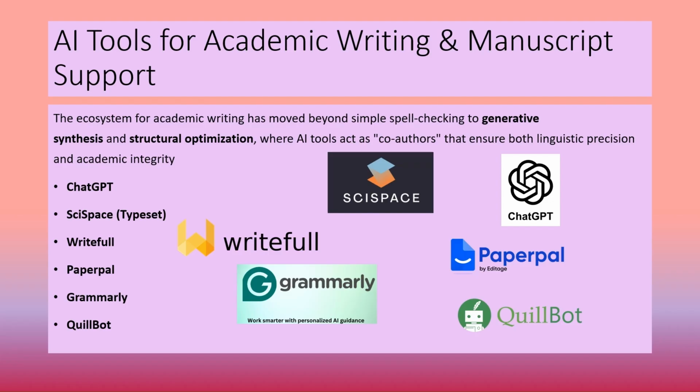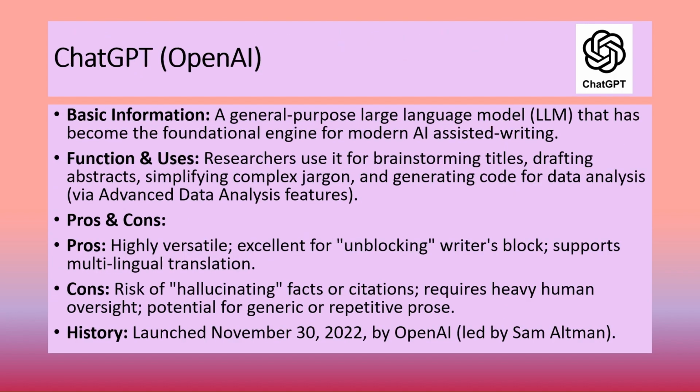In this lecture, we will explore six commonly used AI tools for academic writing: ChatGPT, SciSpace, Writefull, Paperpal, Grammarly, and QuillBot. For each tool, we will discuss its background, main function, advantages, limitations, and development history.